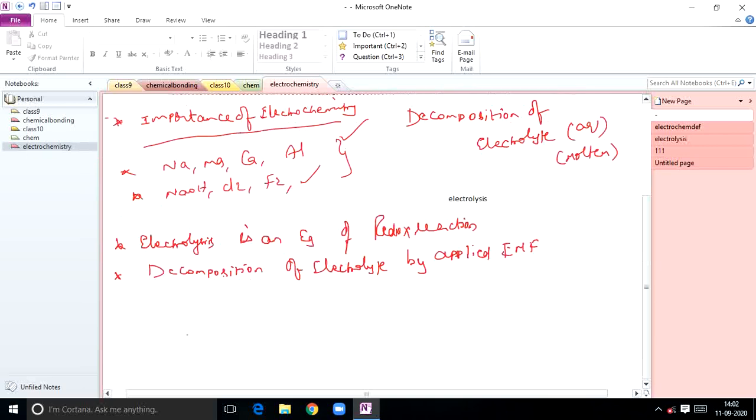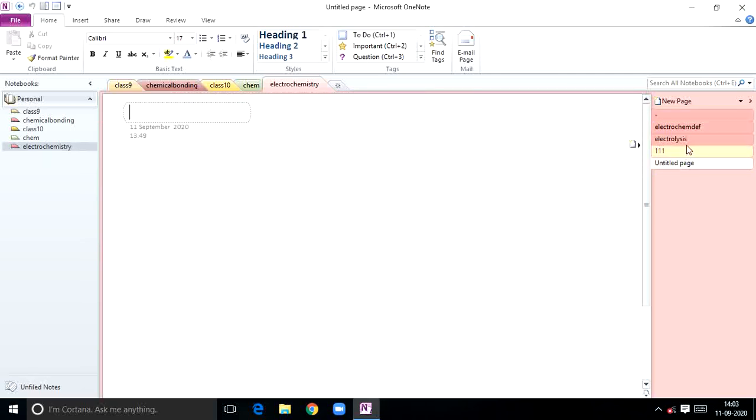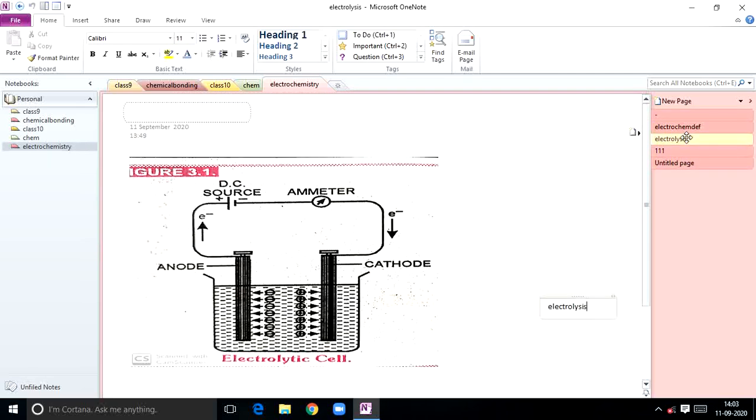First of all, we should learn the apparatus used to bring about electrolysis, which is called the electrolytic cell. What is meant by an electrolytic cell? The apparatus used to bring about electrolysis is called an electrolytic cell. Now we'll look at the diagram. See, students, this is the representation of an electrolytic cell.